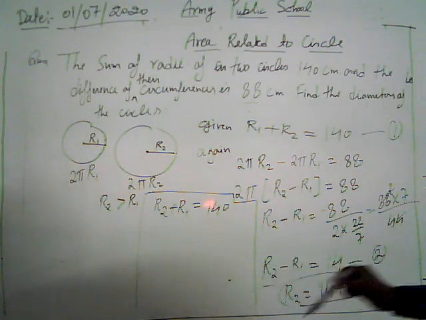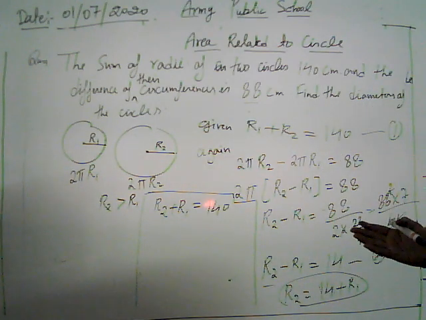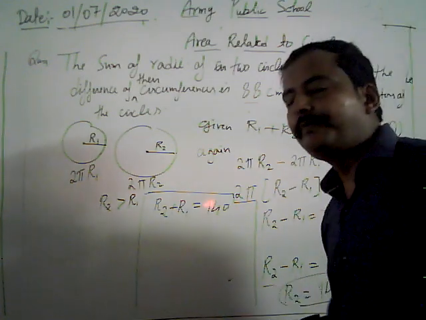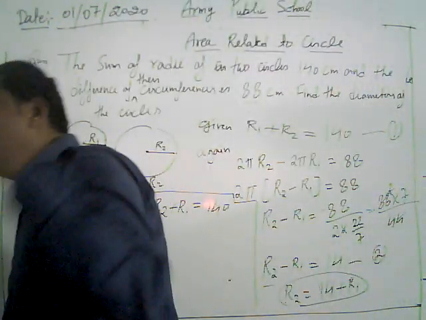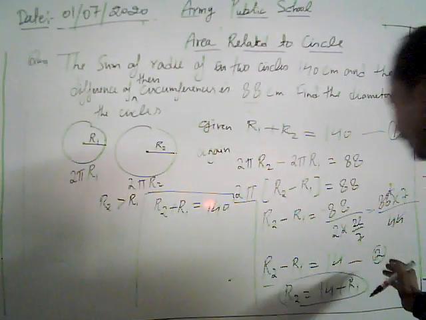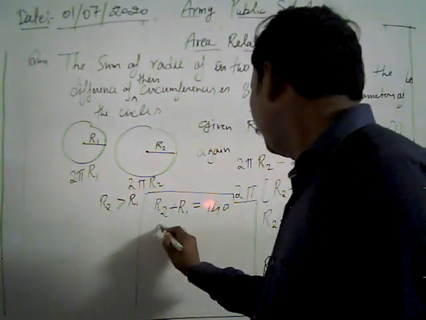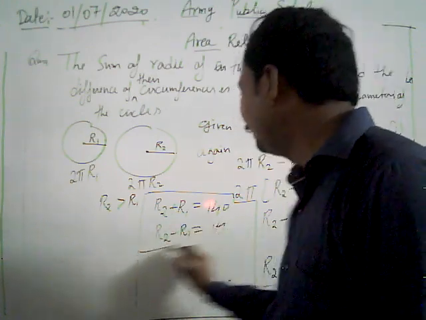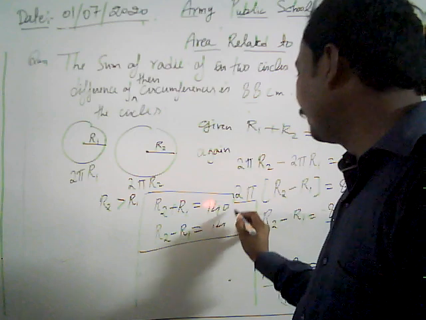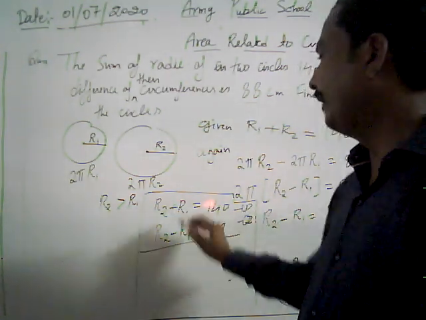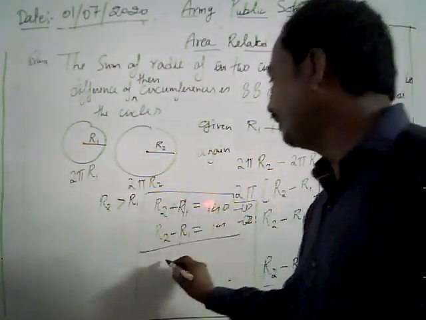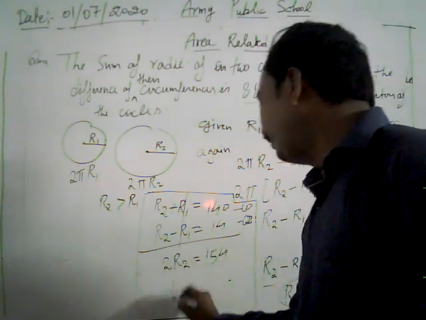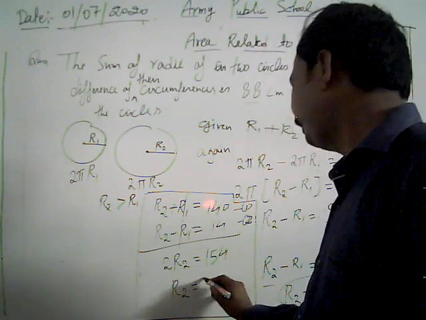I am going to use any method. I am going to use the substitution method, but you can apply the elimination method; it's one of the easy methods. R2 minus r1 is 14. Applying the elimination method, we add equation 1 and 2. Then plus r1 minus r1 cancel out. Then 2 times r2 is 154.